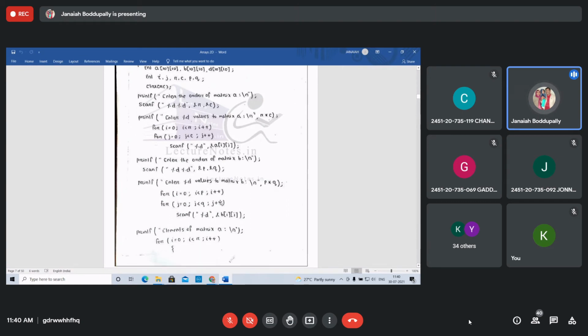The second matrix is P by Q. Printf enter the order of the matrix B, scan it with %d. So now printf enter %d values to a matrix B, P into Q number of elements you need to enter. Same as before: for I equal 0, I less than P, I plus plus, for J.